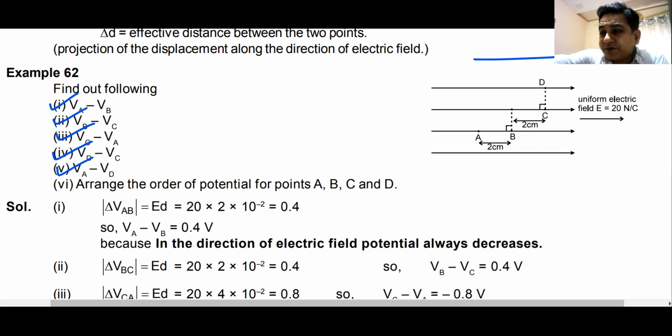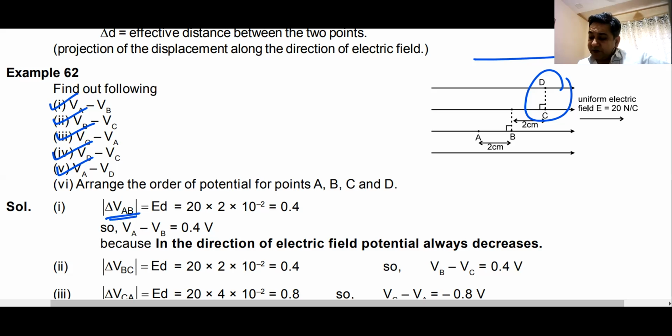Anyone giving answers? Point A will be at the highest potential and point D will be at the lowest potential. Yes or no? We understand this? Potential of points C and D will be the same, because from C to D, you are moving perpendicular to the direction of electric field, and perpendicular to the direction of electric field, potential does not change.